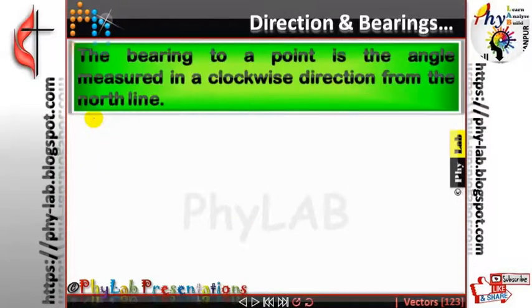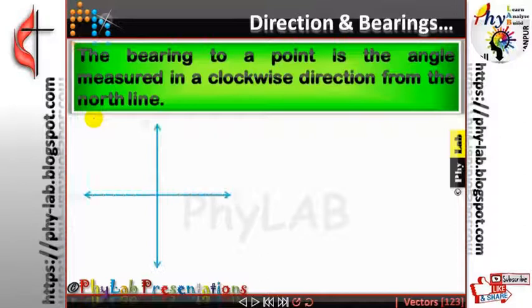Now bearings. Bearings are basically angles, always measured in a clockwise direction from the north line. They are called bearings. ठीक है? कैसे मेजर करते हैं? क्लॉकवाइज डायरेक्शन में किससे? नॉर्थ साउथ लाइन से.